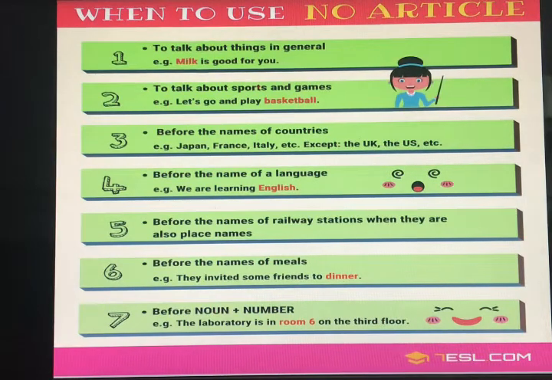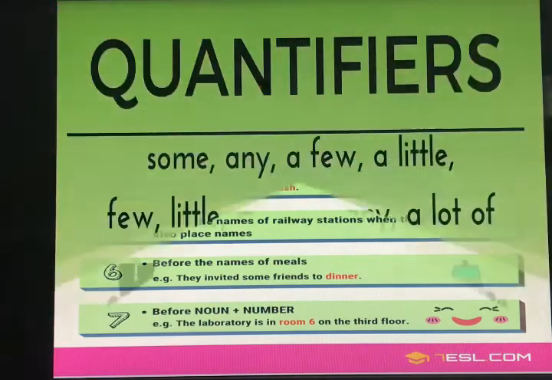And the last one is before noun plus number. That is, the laboratory is in room 6 on the 3rd floor. Room 6, noun plus number. We are not going to put any article. So these are the uses of articles. Again I am telling you, the is the definite article and a and an are indefinite articles.